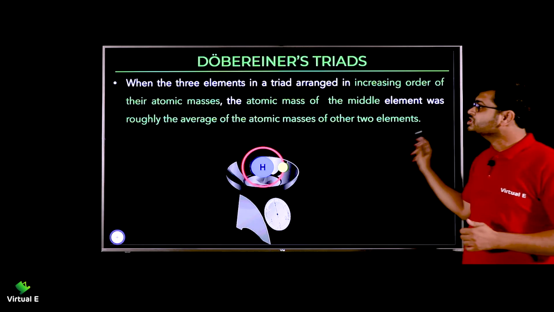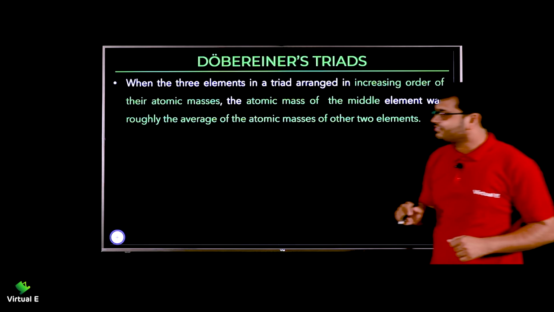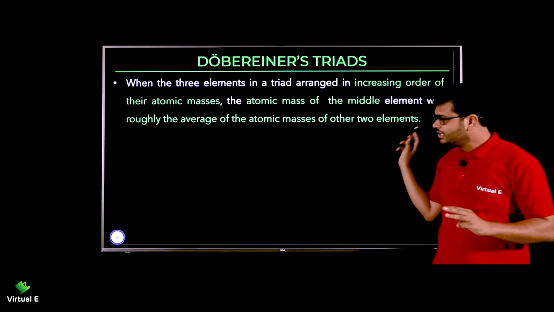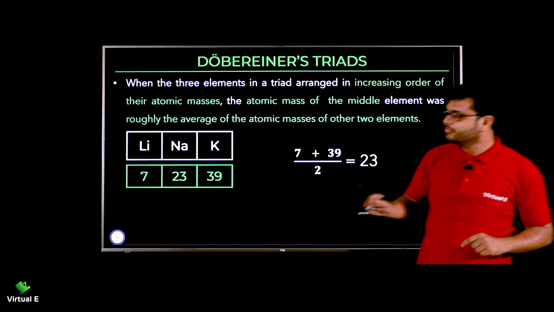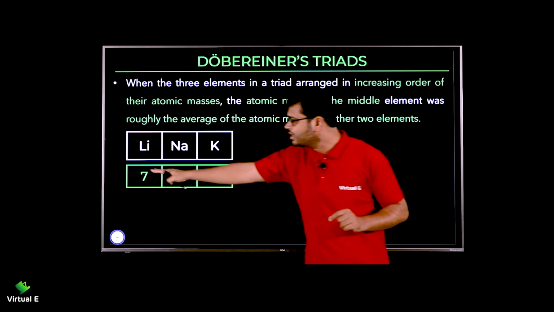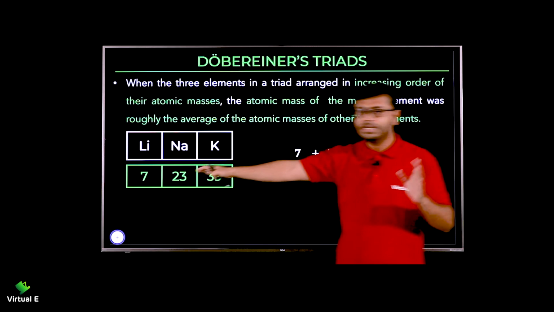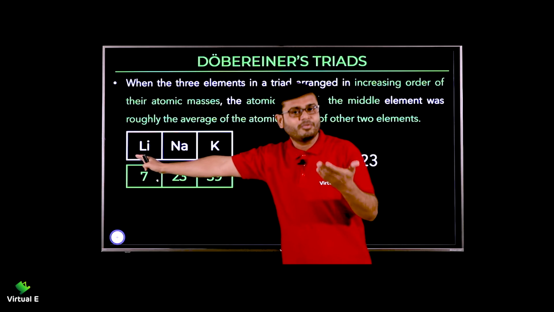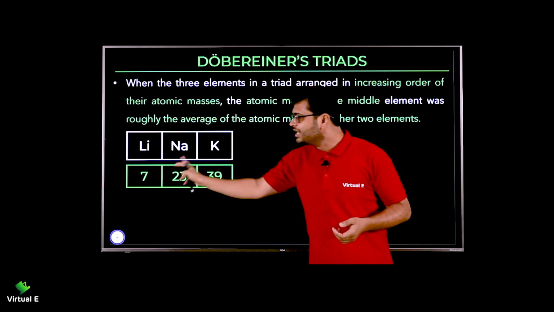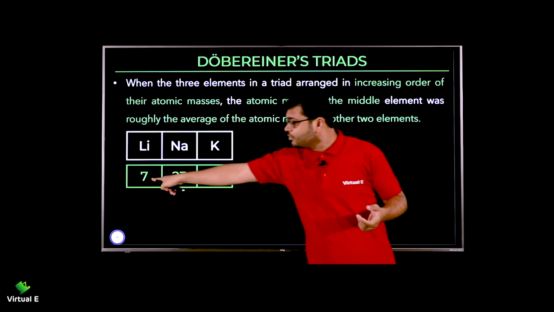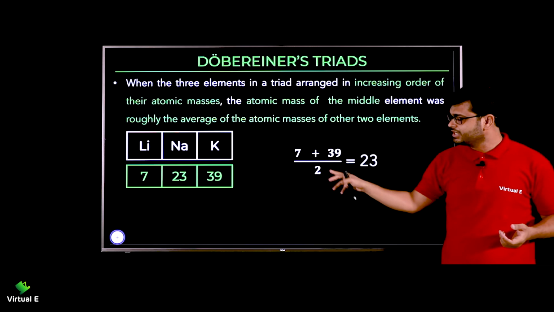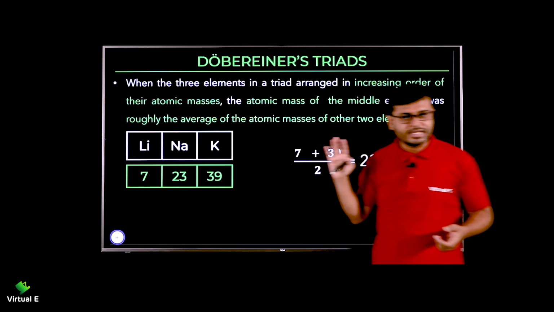Now let's focus on the property that Dobereiner identified. We know it is a group of three. When you take the atomic masses of the first and the last in the group, remember you are arranging in ascending order. Smallest atomic mass पहले आएगा और largest last में आएगा. तो middle वाले का atomic mass कैसे मिलेगा? ये दोनों का average लेना है, 7 और 39 का. 7 plus 39 divided by 2, you get 23.